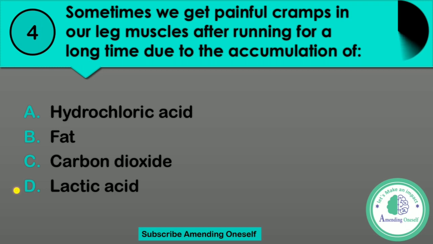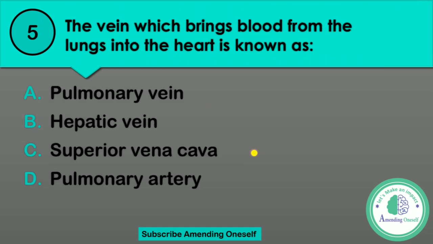I repeat the question. Sometimes we get painful cramps in our leg muscles after running for a long time due to the accumulation of. Option A, hydrochloric acid. Option B, fat. Option C, carbon dioxide. Or option D, lactic acid. Very easy question, just think twice before you answer. Time's up. Question number 5.